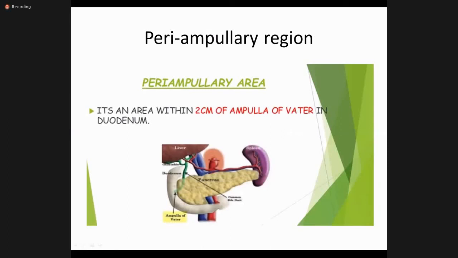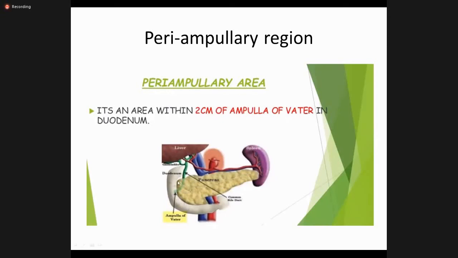So now this term is very important for the third year students. Always remember what is the periampullary area. It is an area which is 2 centimeter of the ampulla of Vater. You can see this is the duodenum, and here is the ampulla of Vater. I have discussed in my previous presentation.